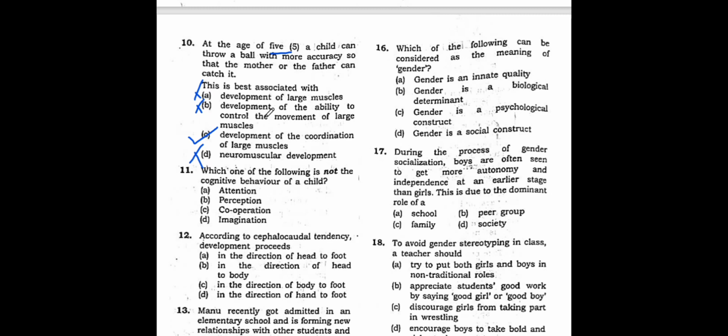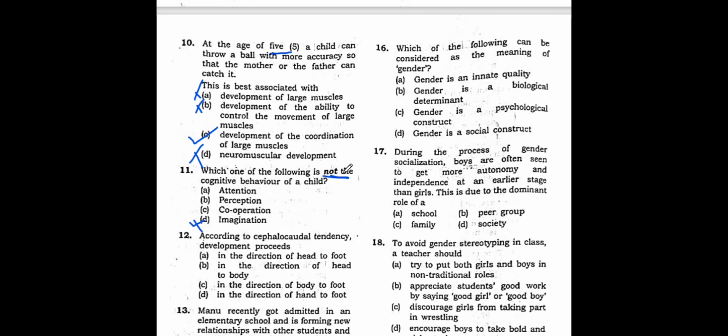Now let's come to question number 11. Which one of the following is not the cognitive behavior of the child? See, cognitive means related to the brain. So, which of the following is not? See the negative word here. Not is there. Which one of the following is not the cognitive behavior of the child? It means we have to find the odd one out. So, imagination. Does imagination involve the brain? Yes. So, this will not be the correct answer.